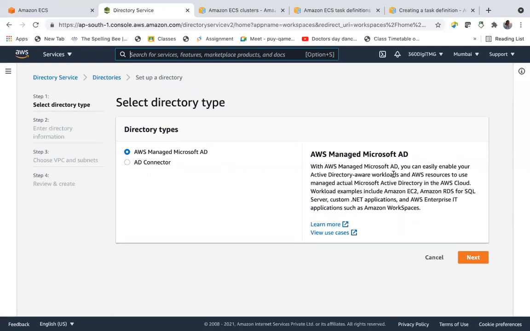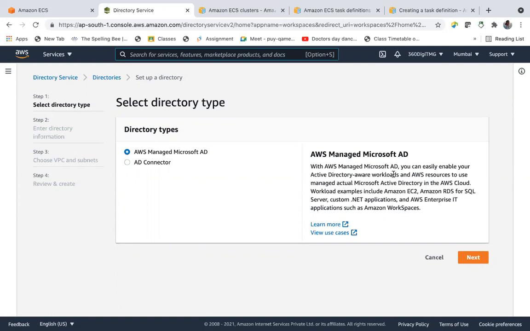Suppose you want a desktop, we are creating a workspace now that is going to reside in your Active Directory. If you want other services like databases, or any other applications which are required for your enterprise, you keep all those application services in the Active Directory. It's simply a directory for your organization. The services which are used by your organization will be there, and you can access those services from that Active Directory.